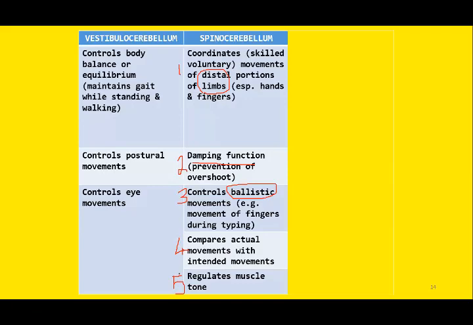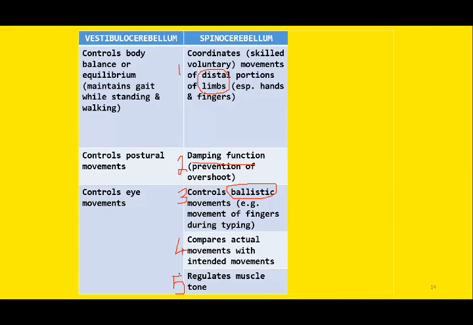So whenever the tonicity is measured, the skeletal muscles exhibit some degree of partial contraction even during rest, and we call it the muscle tone. And spinocerebellum, this portion of cerebellum, is responsible for increasing the muscle tone of the skeletal muscle.